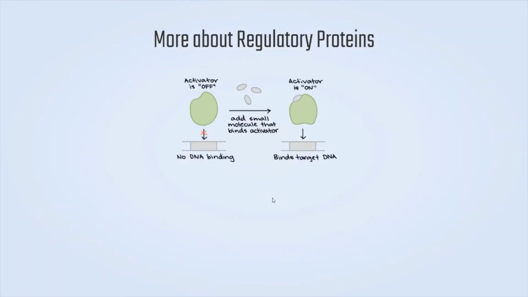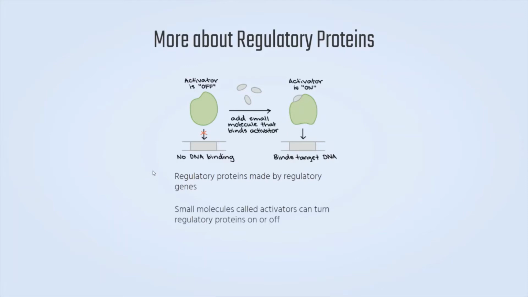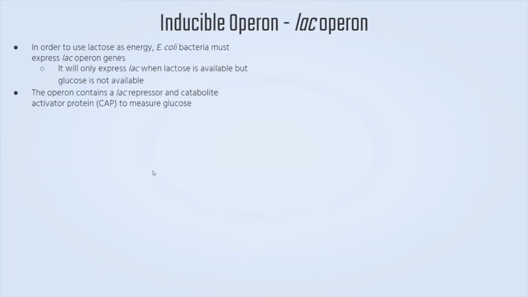Here's some more about regulatory proteins. Regulatory proteins themselves can be turned on or off. Regulatory proteins are made by regulatory genes. And small molecules called activators can turn regulatory proteins on or off. If it's on, it is able to bind to the DNA in order to affect transcription. On the other hand, if it's off, it will not be able to bind to DNA and will not affect transcription. One type of operon is the Lac Operon.